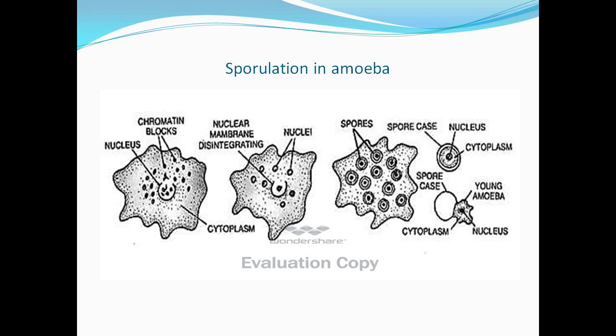Sporulation in amoeba is shown in this diagram. Here we can see the nucleus disintegrating, forming the chromatin blocks. When the nuclear membrane completely disintegrates, the nuclei are getting surrounded by a spore case. When the body of the amoeba ruptures, the young amoeba is released out. Finally, the spore case also disintegrates. We will now continue in the next session.